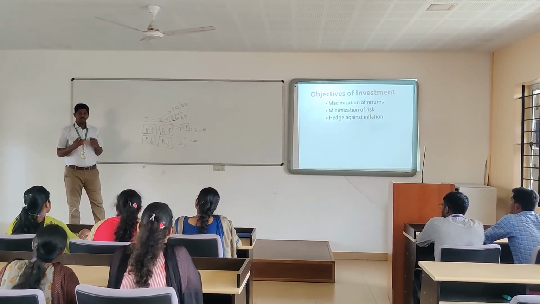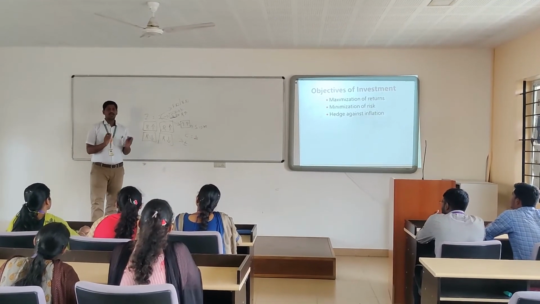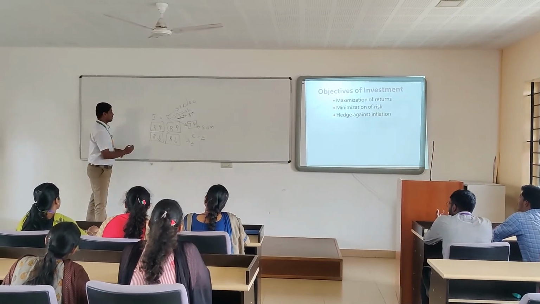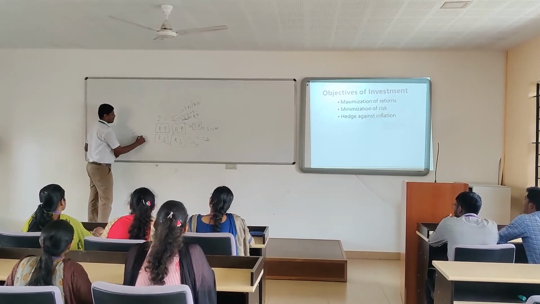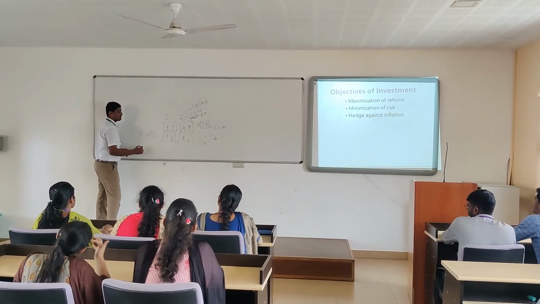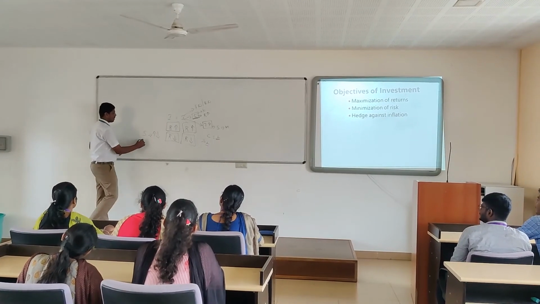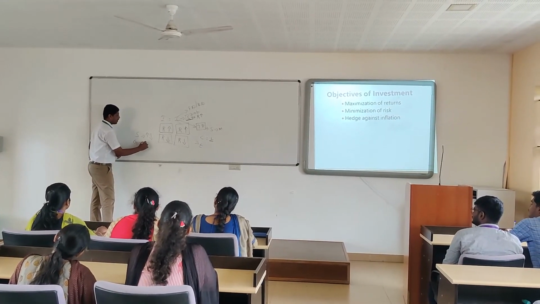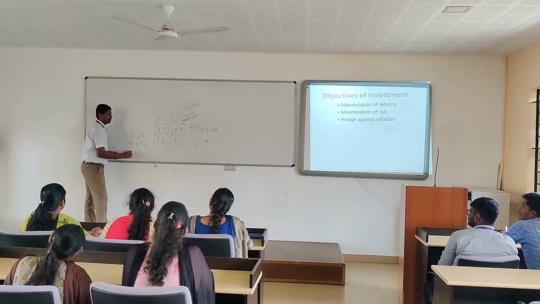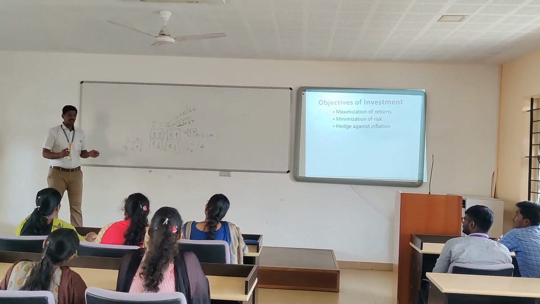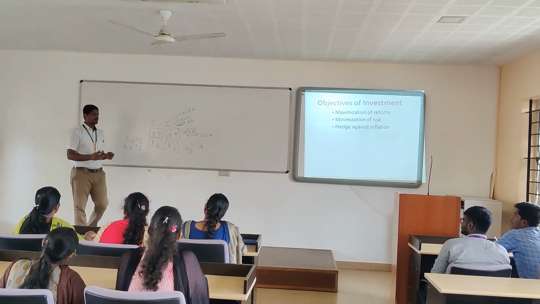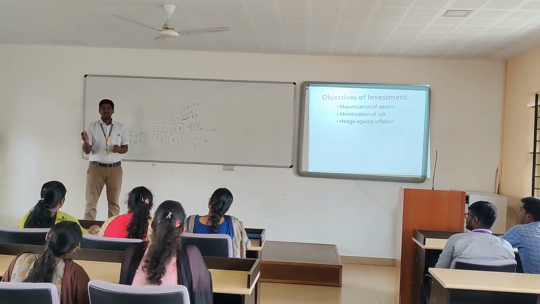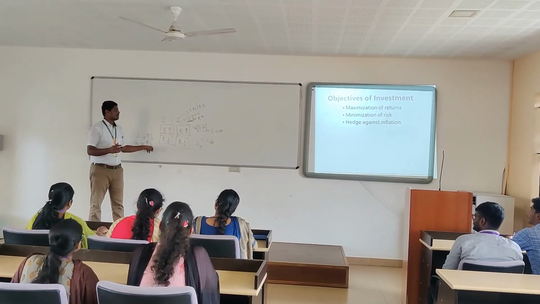Whenever we are investing our money, we need to have a maximized return. When we are investing our money in shares, it may be an increased return or it may be a decreased return. If I am investing in gold, it may be an increased return or a decreased return. So wherever we are investing, there are certain probabilities. In a period of time, it may get an increased return or it may be the lowest return. Right? That is the first.